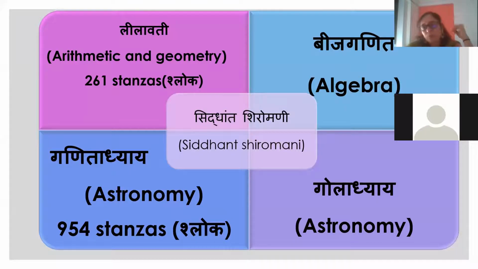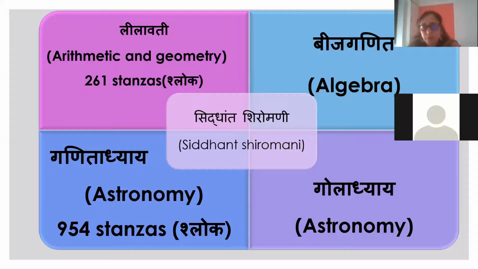It has 4 different parts. The first part is arithmetic and geometry, which contains 261 shlokas or stanzas. Another part is Bijaganit, or algebra, and the 2 other parts are Ganitadhyay and Goladhyay, which are entirely devoted to astronomy.